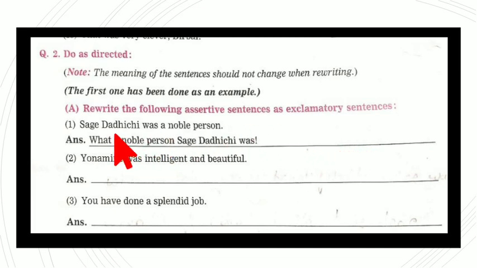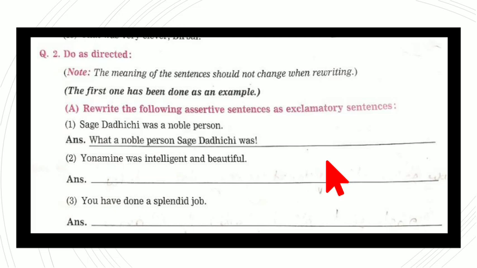We are going to rewrite the assertive sentence or the declarative sentence as exclamatory. Now, one thing you have to keep in your mind is that while rewriting the sentence from assertive to exclamatory, the meaning of the sentence should not change. The meaning should remain as it is.